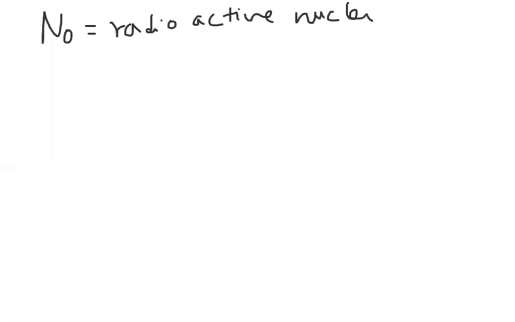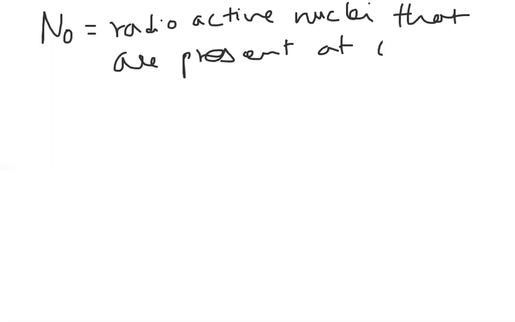Now, let us observe the important point. Let us take N naught. What is N naught? N naught is nothing but the initial number of radioactive nuclei that are present at t equal to 0 in a radioactive sample.